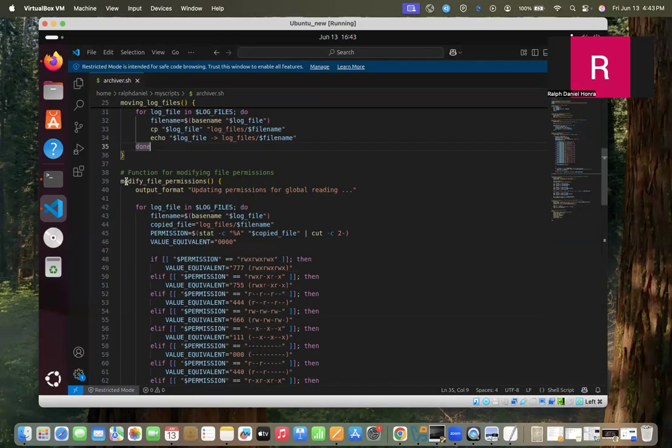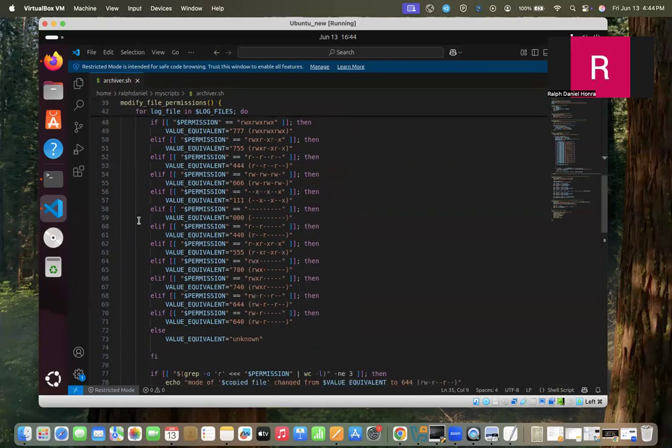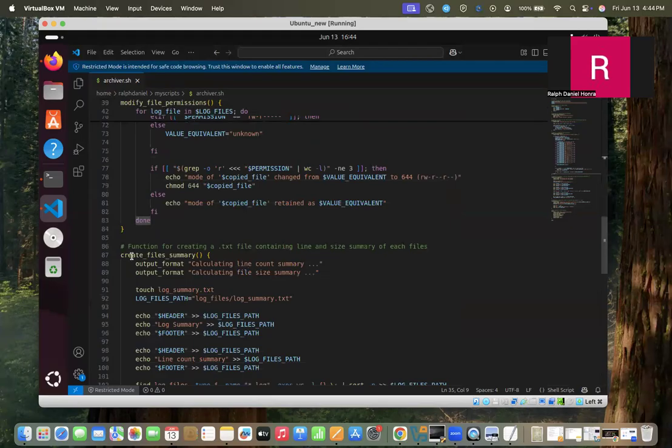As per the instructions, after copying all of the log files from the var log into my newly created log files directory, I need to change all of their permissions to the instructed permission, which is how this function is constructed.